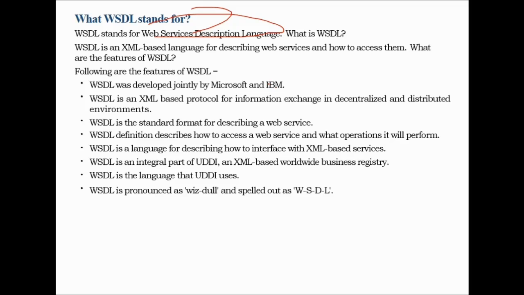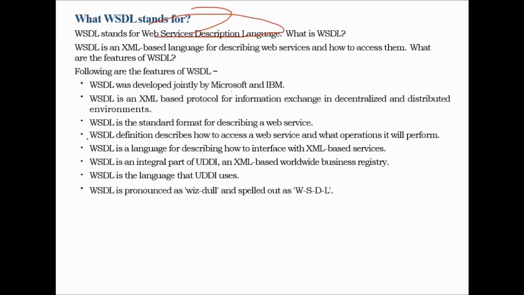These are the features. WSDL was developed jointly by Microsoft and IBM. And WSDL is an XML-based protocol for information interchange in decentralized and distributed environments. WSDL is the standard format for describing a web service. A WSDL definition describes how to access a web service and what operations it will perform.